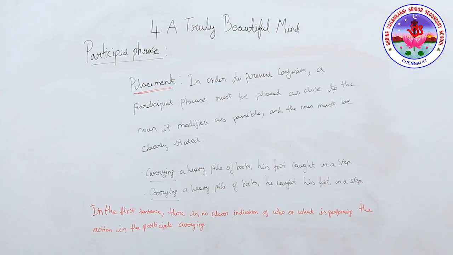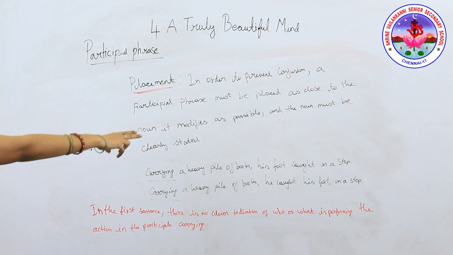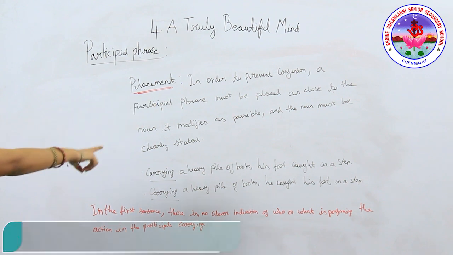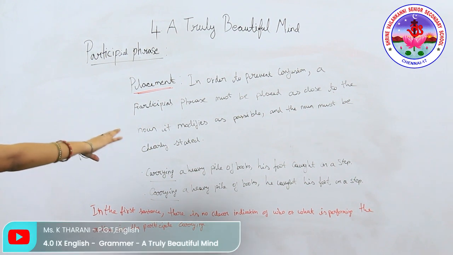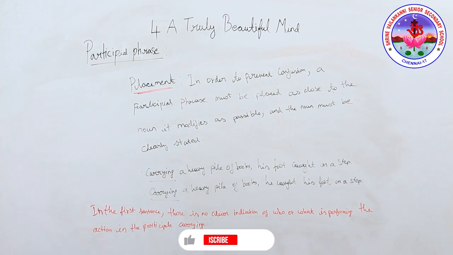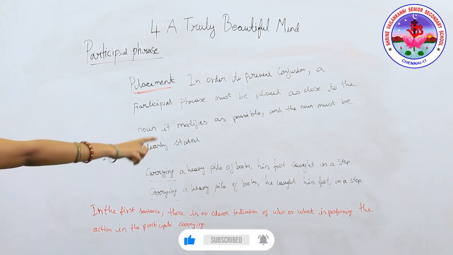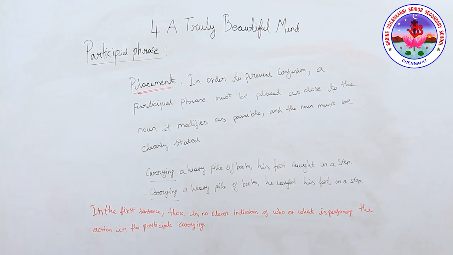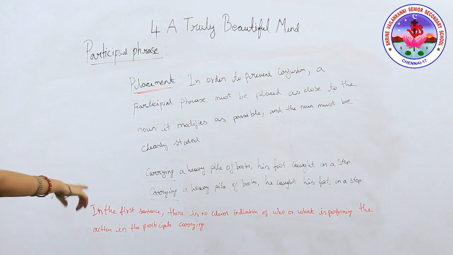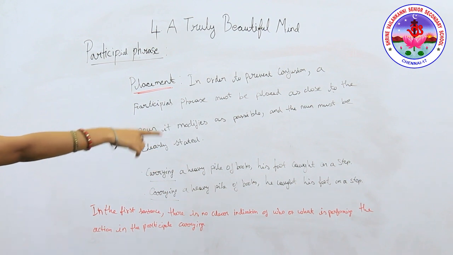Now talking about the placement. In order to prevent confusion, a participial phrase must be placed as close to the noun it modifies as possible, and the noun must be clearly stated. Now read the first sentence. Carrying a heavy pile of books, his foot caught on the step. Now read the next line. Carrying a heavy pile of books, he caught his foot on a step.